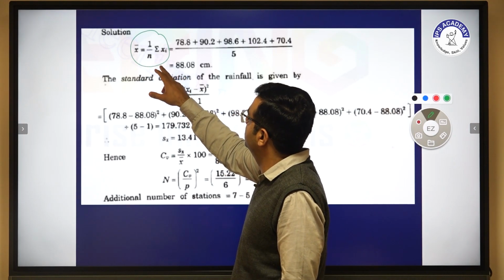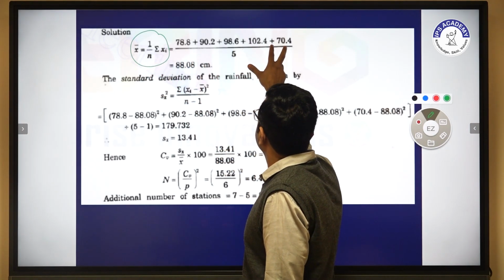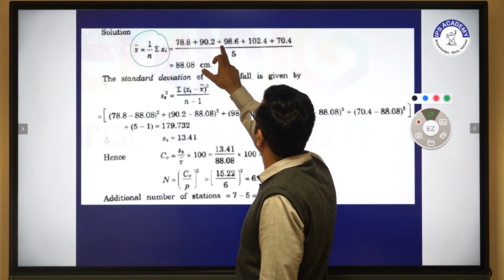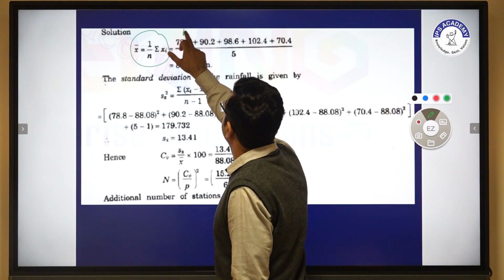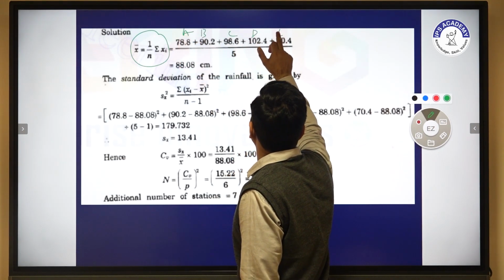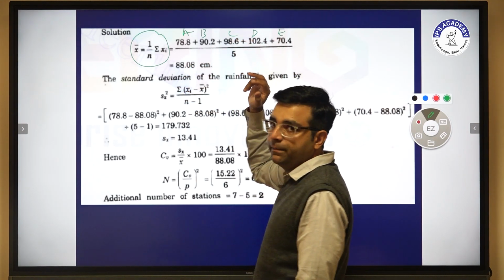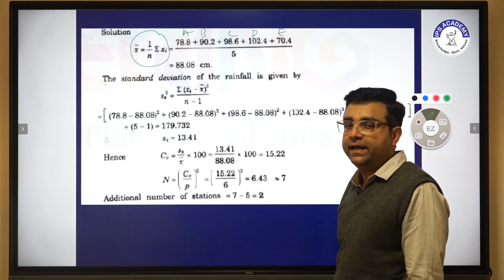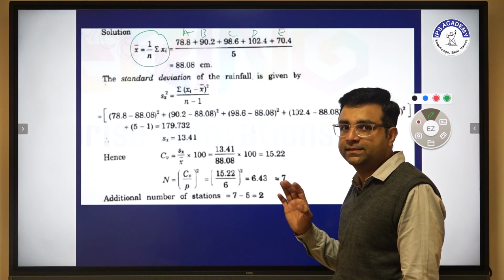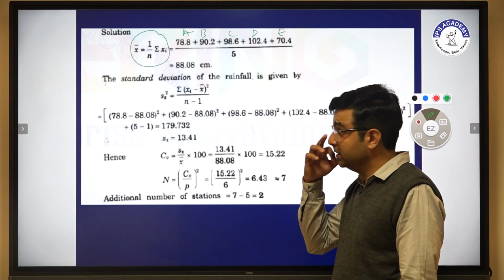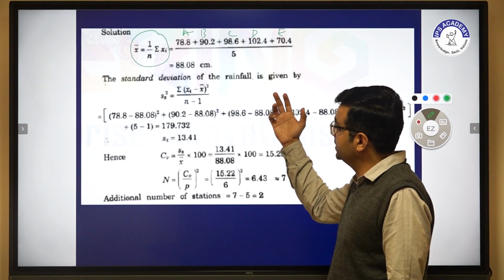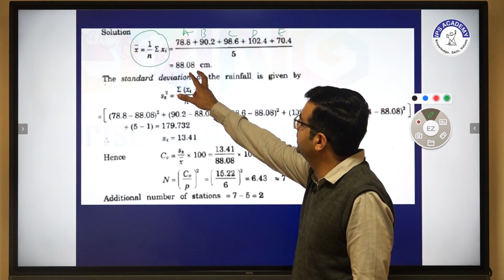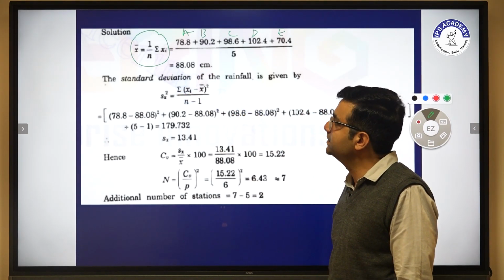First we sum the rainfall data of each rain gauge station, 1, 2, 3, 4, 5, or A, B, C, D, E, in centimeters, and divide by the number of rain gauges. So we determine 88.08 centimeters as the arithmetic mean of the given rain gauge stations' rainfall readings.